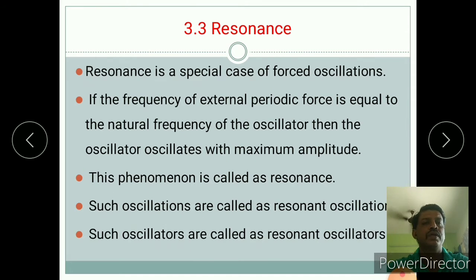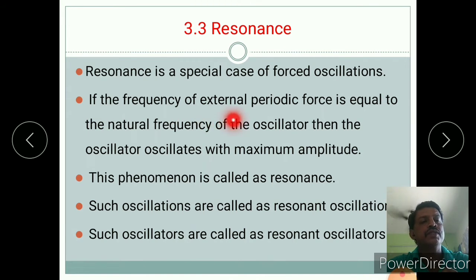Now next point, resonance. All of you know resonance, the resonance of tube. We have done the practical. Resonance is a special case of forced oscillation. Okay, this is one important point. Resonance is a special case of forced oscillation.